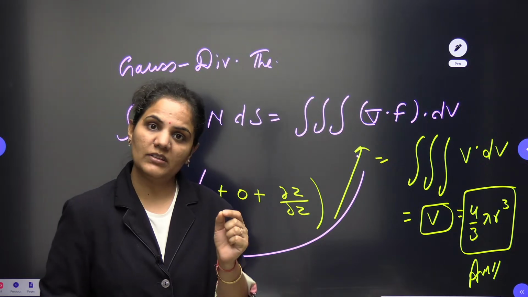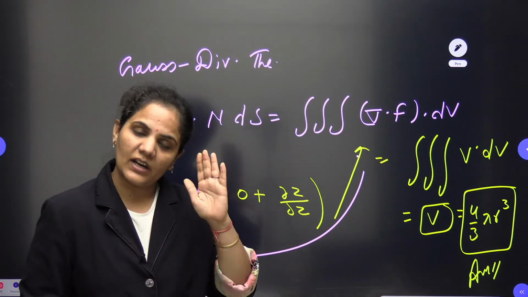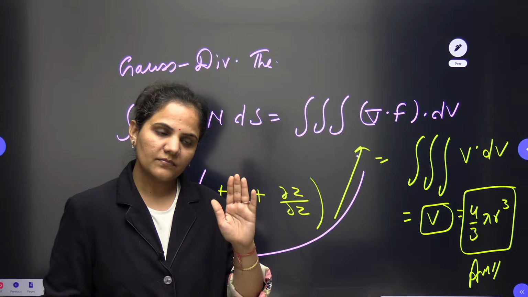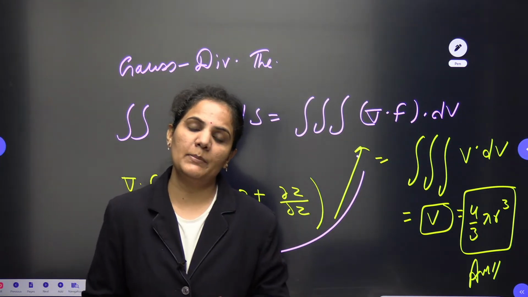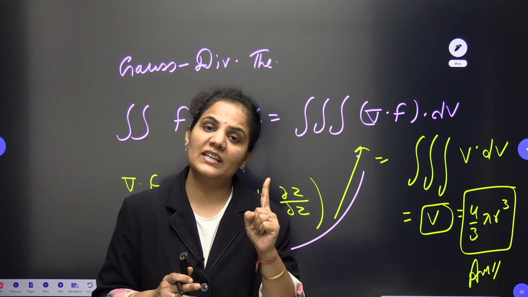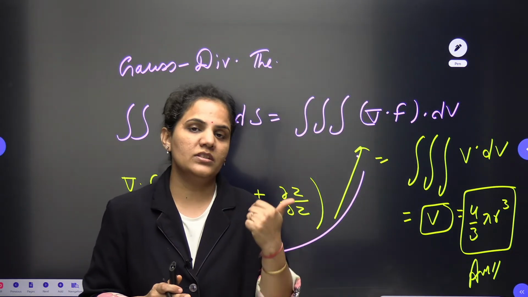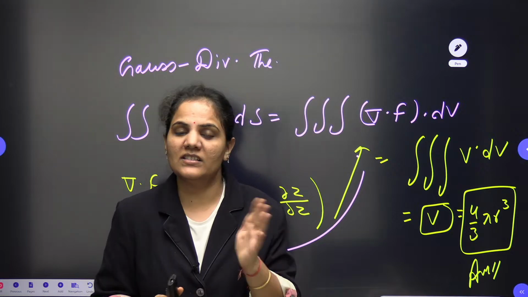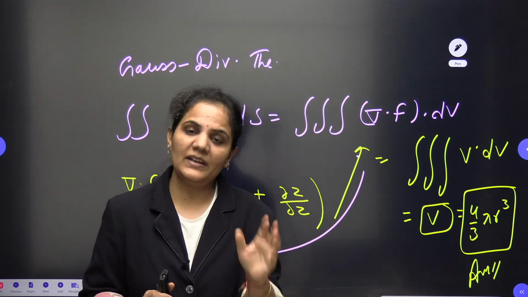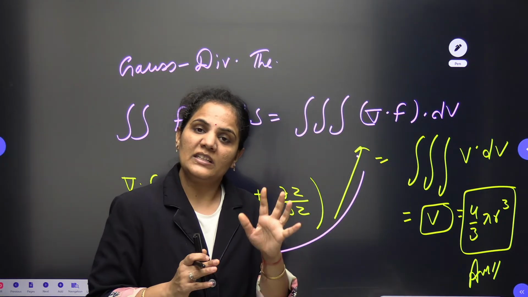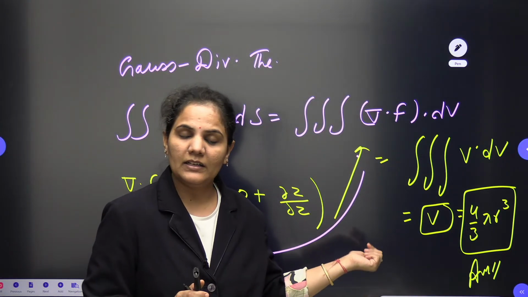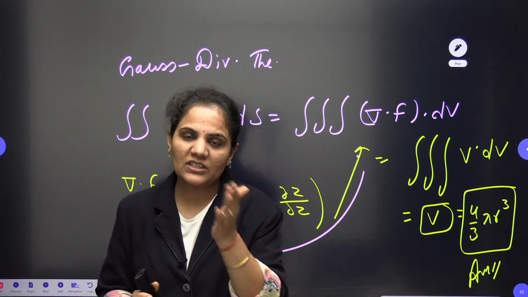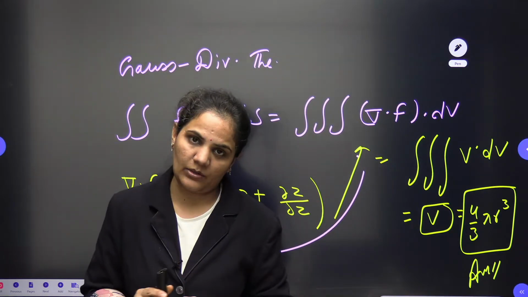Okay, so this is one of the very easy questions, and as I told earlier, lots of the time we can see in the upcoming papers also the question from Green, Gauss, Stokes, if I talk about the three operators and the three theorems. So you should definitely see one of the questions from this vector calculus, Green, Gauss, Stokes. You can see this question is from the Gauss divergence theorem, and from the three operators gradient, divergence, curl also.